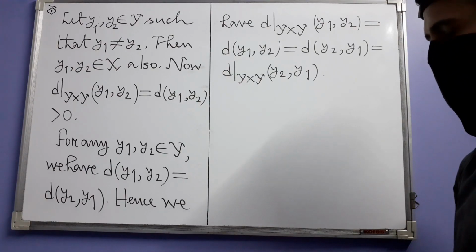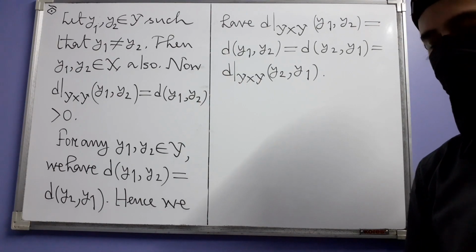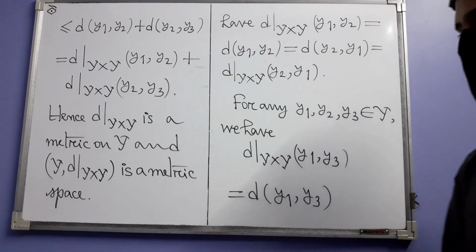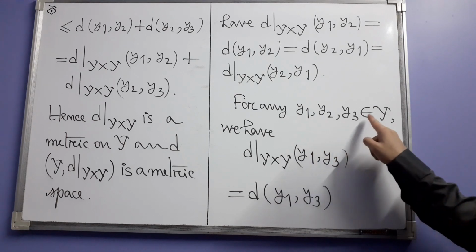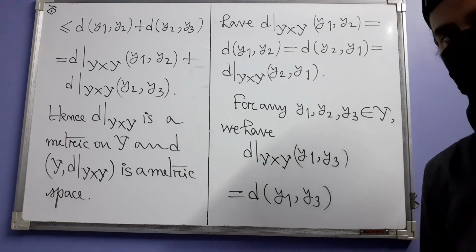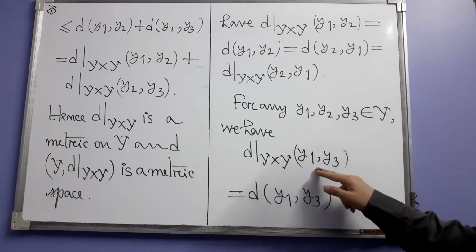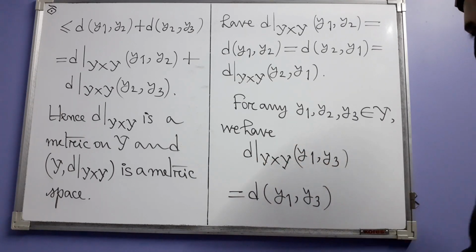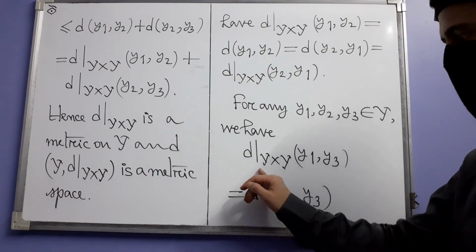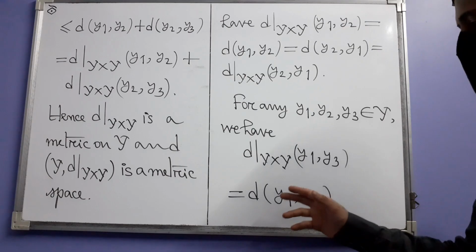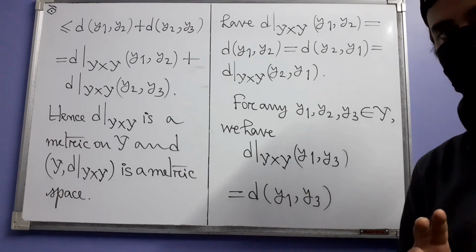And finally, next comes triangle inequality. We have taken 3 points y1, y2 and y3 in Y, not necessarily distinct, and we have straight away considered this value of the new function at (y1, y3). By the definition of the new function, this is just the d value of (y1, y3), and because d is the metric, it satisfies triangle inequality.